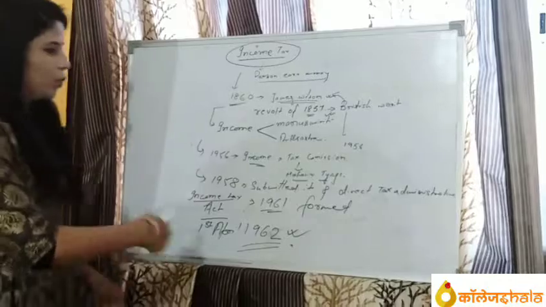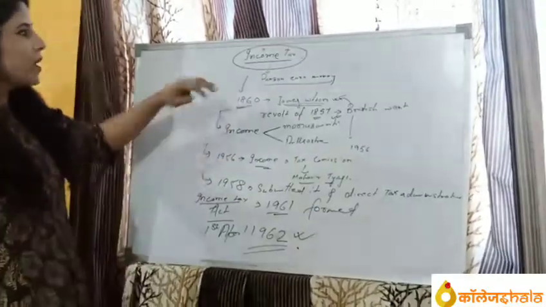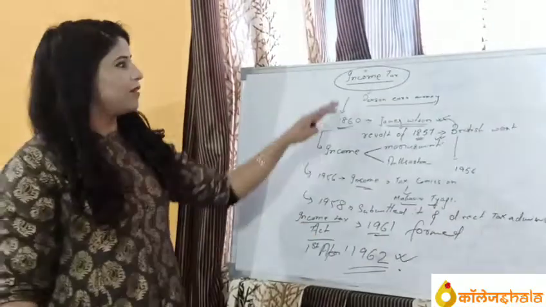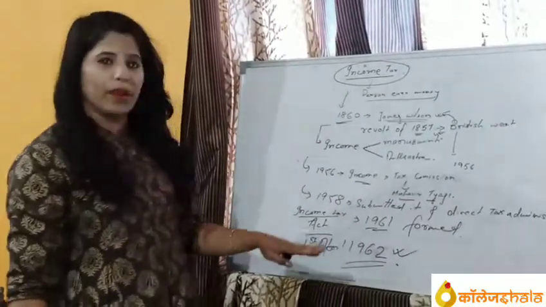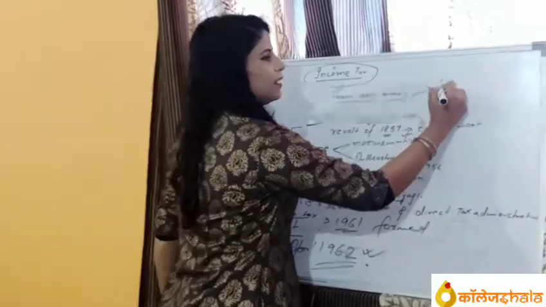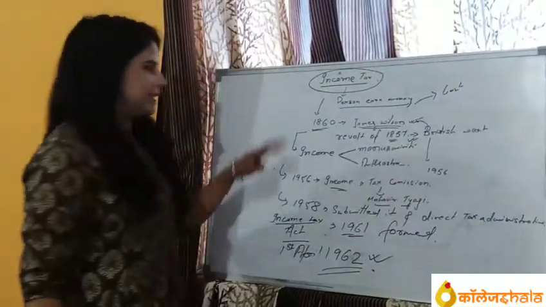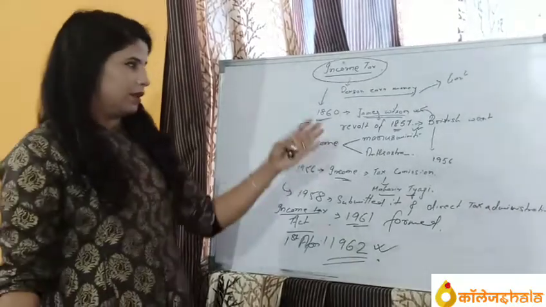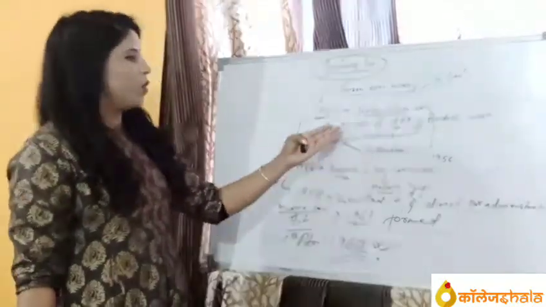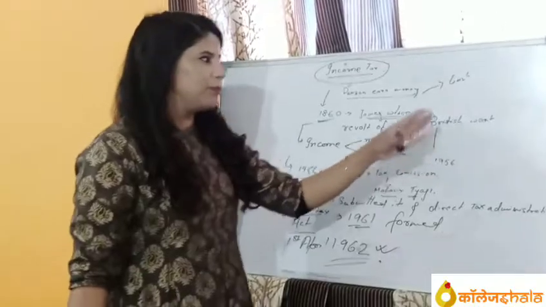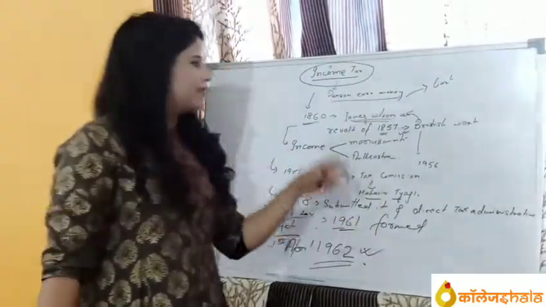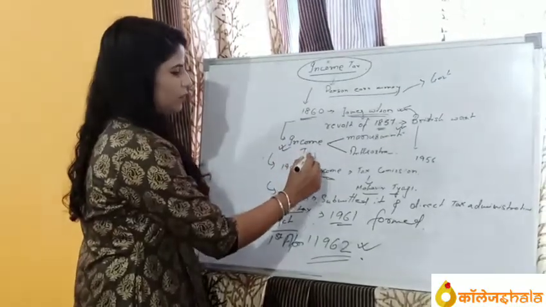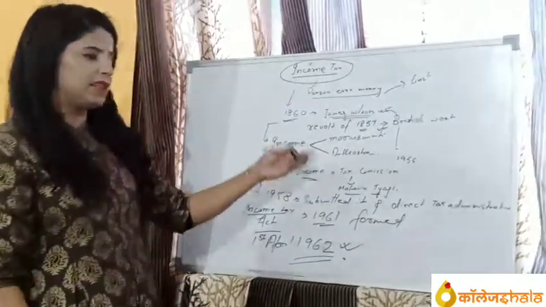So we can conclude that income tax means when a person earns money, they have to pay tax to the government, and it is called income tax. It was started by James Wilson in 1860 to overcome the expenses of the revolt of 1857. We have seen the income tax foundation in Manusmriti and in Arthashastra.